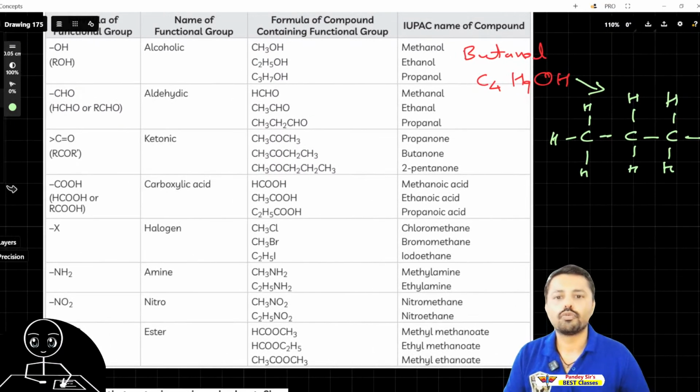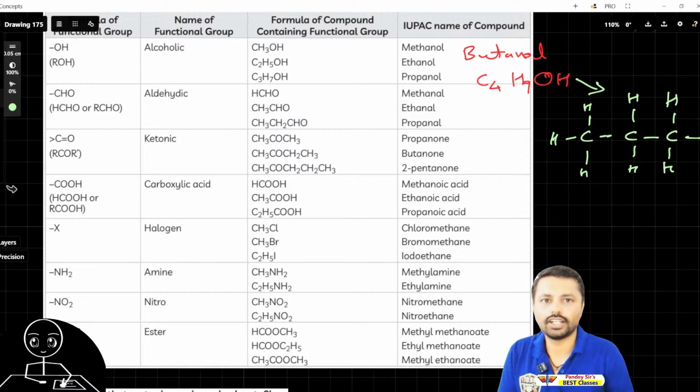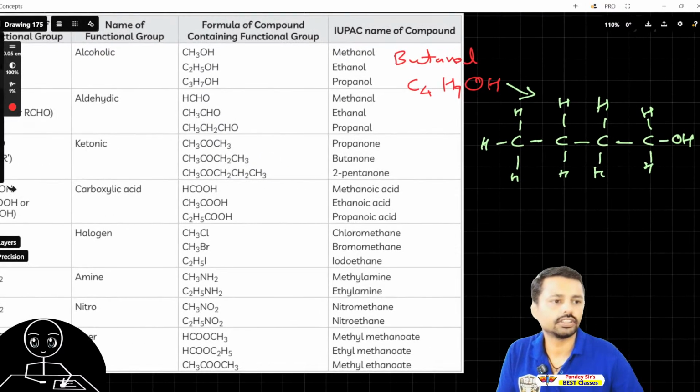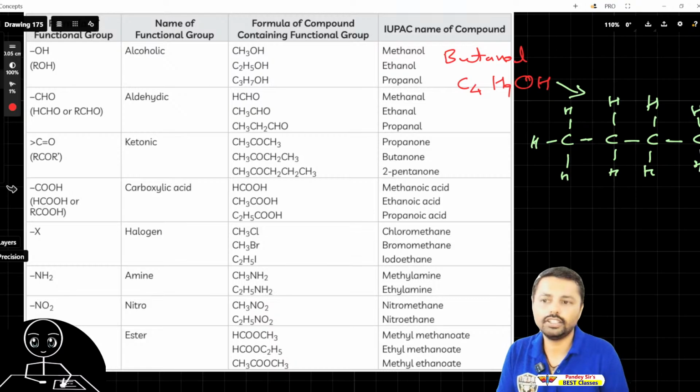Now aldehyde. What is important in aldehyde is the CHO group. Can you say what this R is? This alkane group we have now, this carbon group, this is R. R means any alkane. So in aldehyde, we have CHO, for example, methyl, and then this is ethyl, so ethanal, you can say.